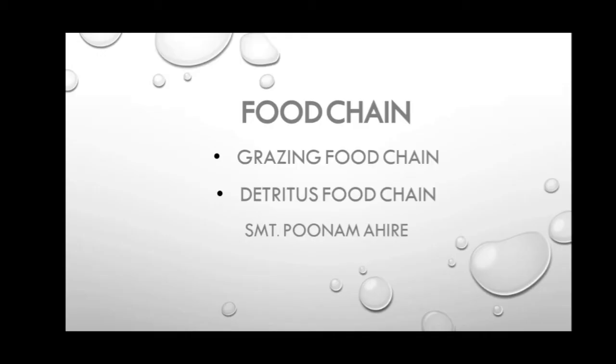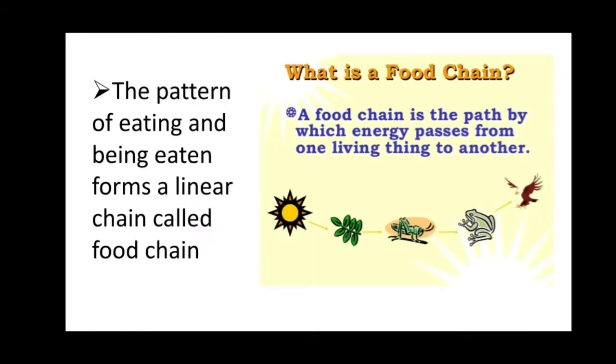Study about the food chain. There are two types of food chain, that is grazing food chain and detritus food chain. To study about the food chain, that is grazing food chain and detritus food chain. So, the pattern of eating and being eaten forms a linear chain called a food chain.